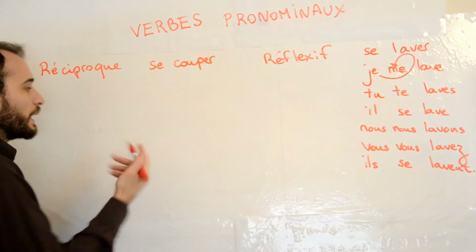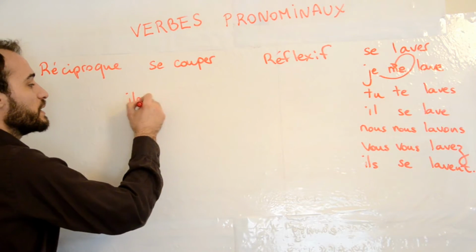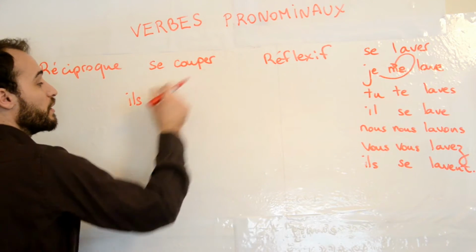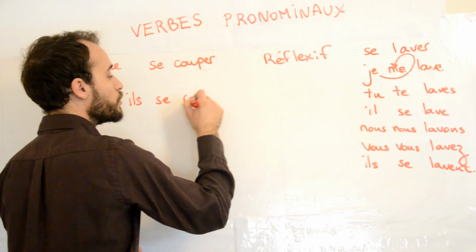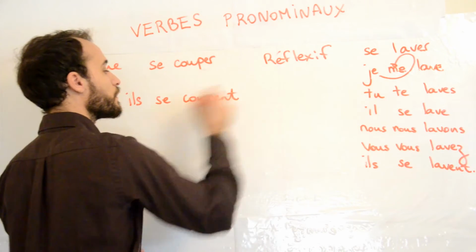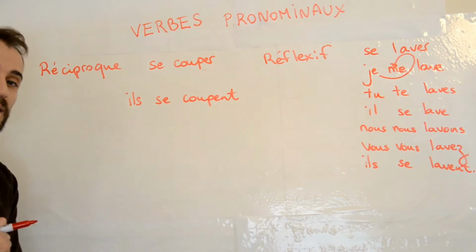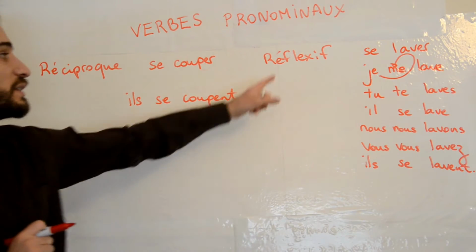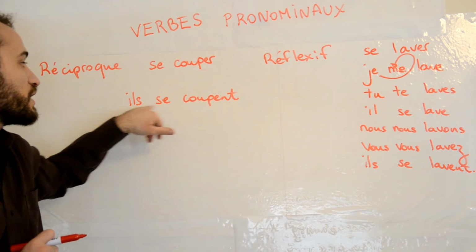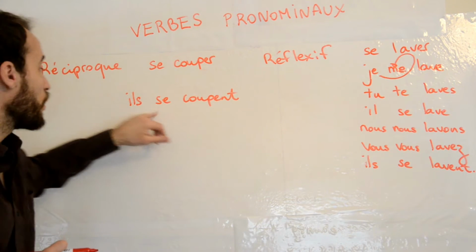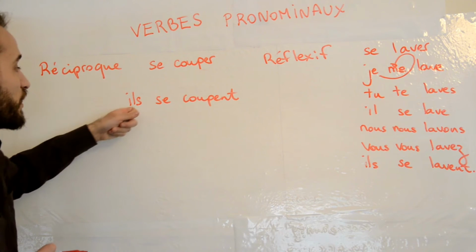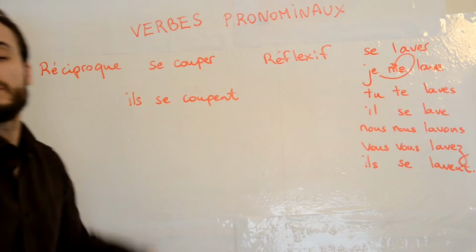Se couper, and if I conjugate this er verb, so very regular verb, ils se coupent, without any context, I don't know if it is reflexive, they cut themselves, or if it is reciprocal, they cut each other. So the context helps me.